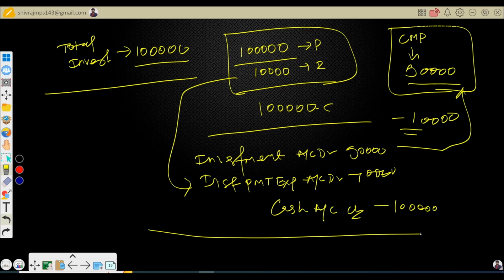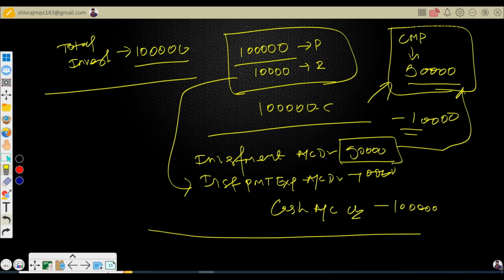In this case, if you record it, then you don't need to post accounting entries for unrealized loss or anything like that further. Why? Because in the investment, you won't see any loss as such. The reason is we have recorded the investment at net price, right? We have recorded the investment at net price.